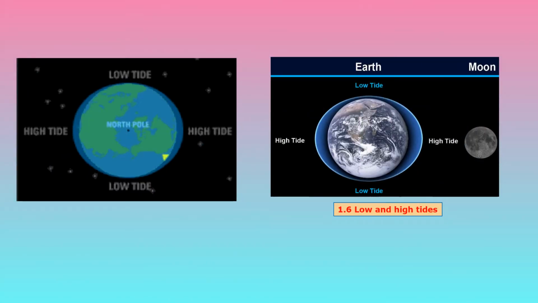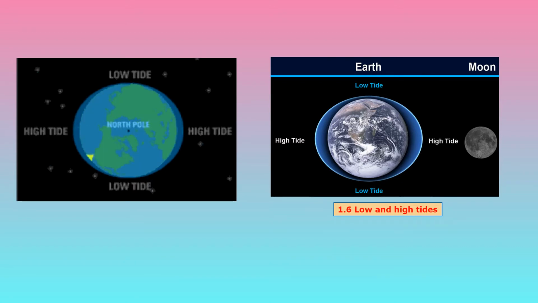Now children, you will be knowing about the high and low tides that occur regularly in the sea. The level of sea water at any given location along the seashore increases and decreases twice a day at regular intervals. So these high and low tides occur at regular intervals.